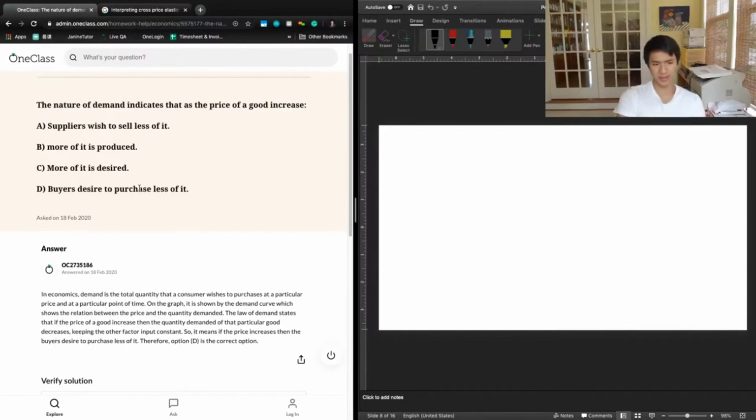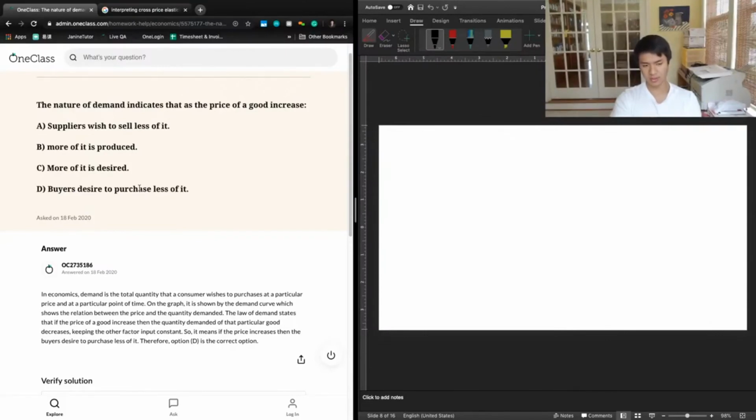So the previous tutor said that in economics, demand is the total quantity that a consumer wishes to purchase at a particular price and at a particular point of time. On the graph, it is shown by the demand curve, which shows the relationship between the price and the quantity demanded. The law of demand states that if the price of a good increases, then the quantity demanded of that particular good decreases, keeping the other factor input constant.